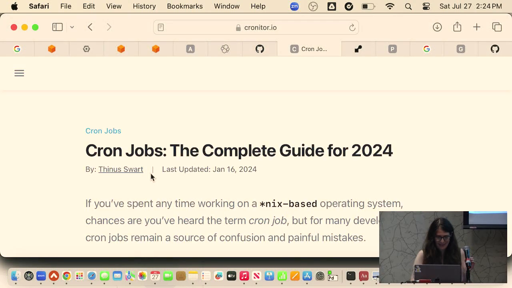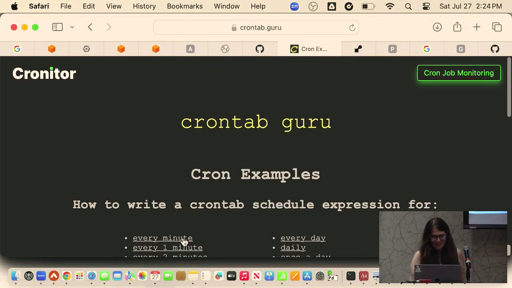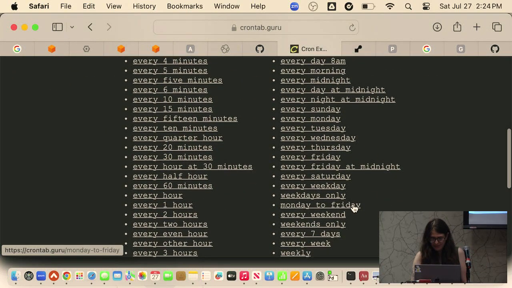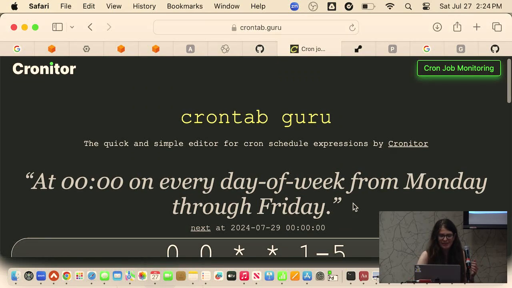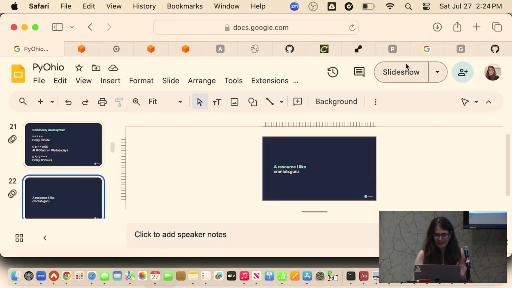What if I come here, not that, that's not what I want to be doing, yay for live demos, and go to examples. So for here, what if I want it to be Monday through Friday? How I learned how to do this was literally just playing on the site until I figured out what's happening under the hood. And I'm like, okay, cool. Now I know what's happening. So crontab.guru is a great, great resource that I love.